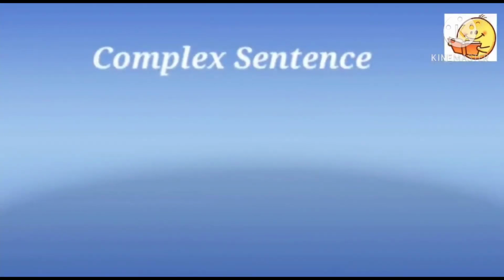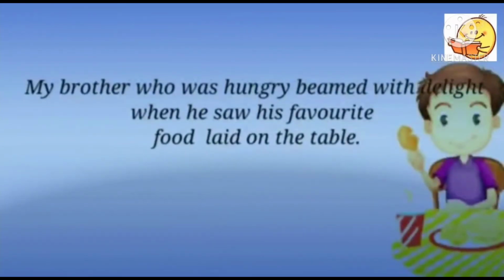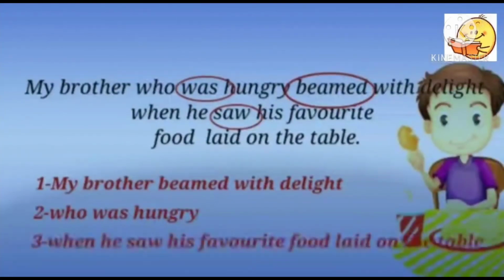We can have more than one subordinate clause also in a complex sentence. For example, my brother who was hungry beamed with delight when he saw his favorite food laid on the table. Here, we have three finite verbs. They are was, beamed and saw. Therefore, there are three clauses in this sentence. My brother beamed with delight is the first clause. Who was hungry is the second clause. And when he saw his favorite food laid on the table is the third clause.